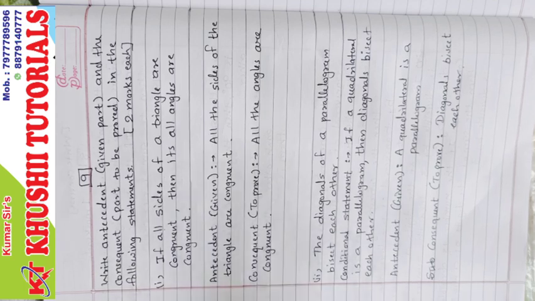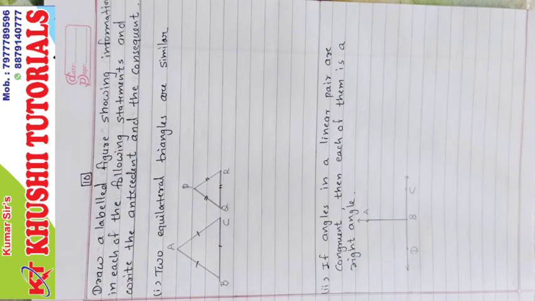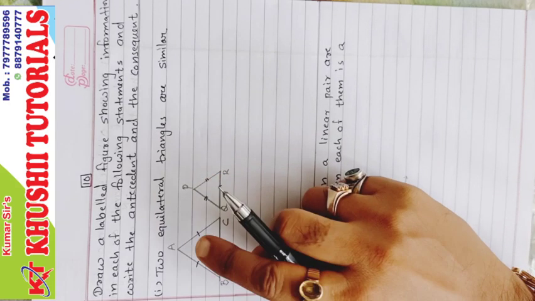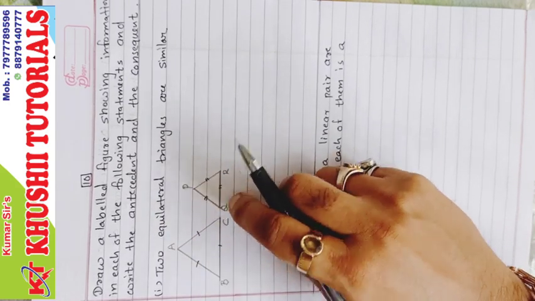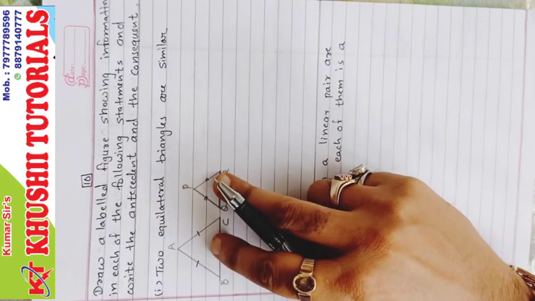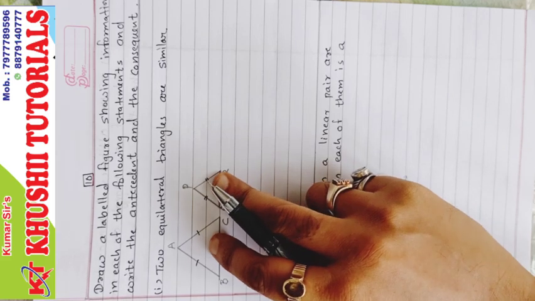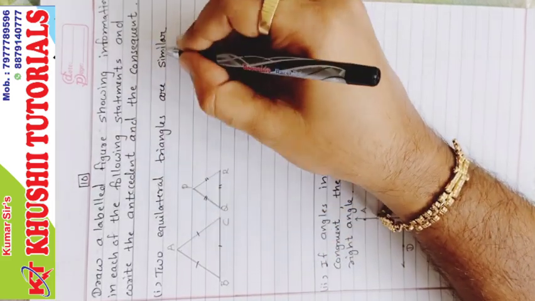Here these are of 2 marks each. Sum number 10. Draw a labeled figure showing the information in each of the following statements and write the antecedent and the consequent. Two equilateral triangles are similar. Here we know there are two equilateral triangles, triangle ABC and triangle PQR. These two triangles are similar triangles. So first we will write the statement which is already written.